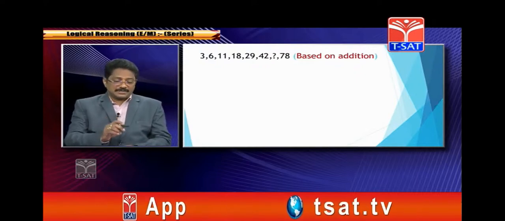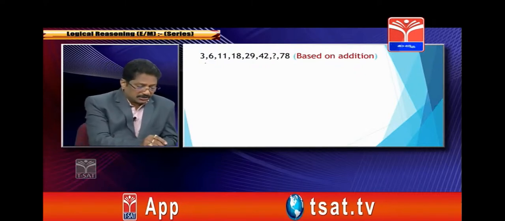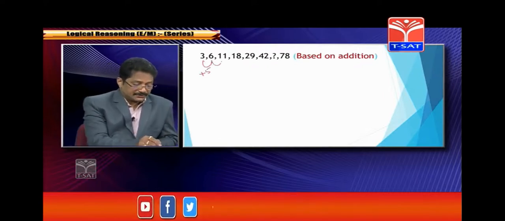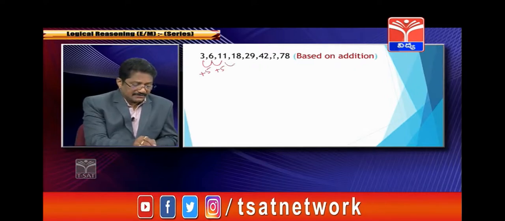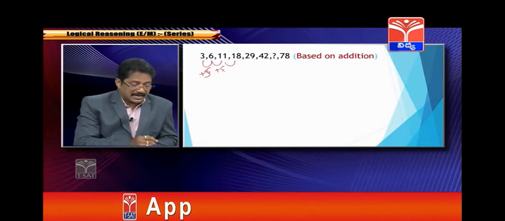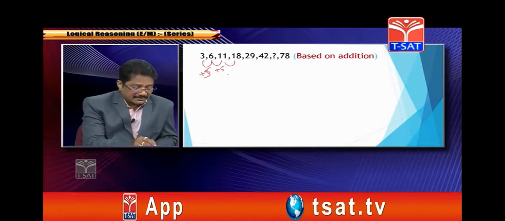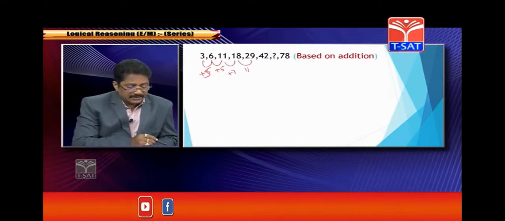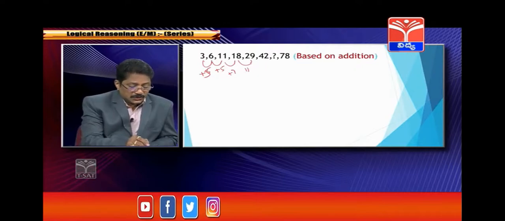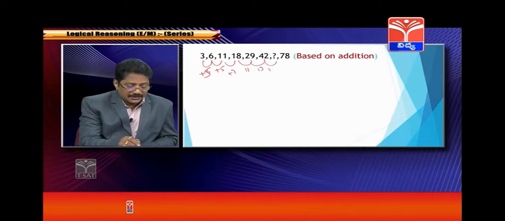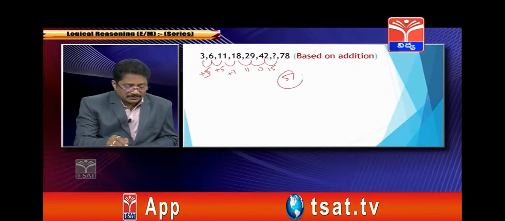If you observe it, 3 plus 3 is 6, 6 plus 5 is 11, 11 plus 7 is 18, 18 plus 11 is 29, 29 plus 13 is 42. The next odd number is 15, so 42 plus 15 would be 57, correct?